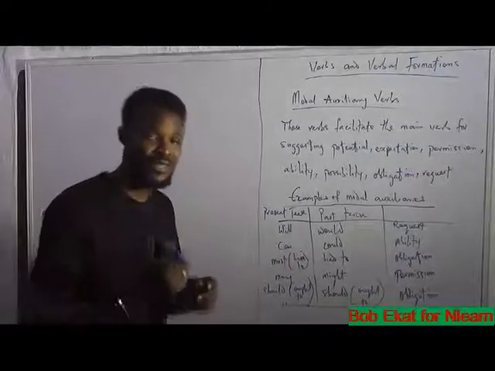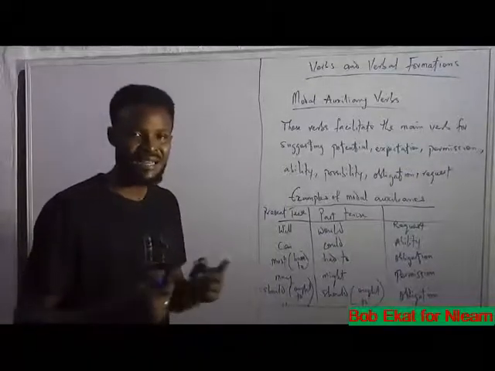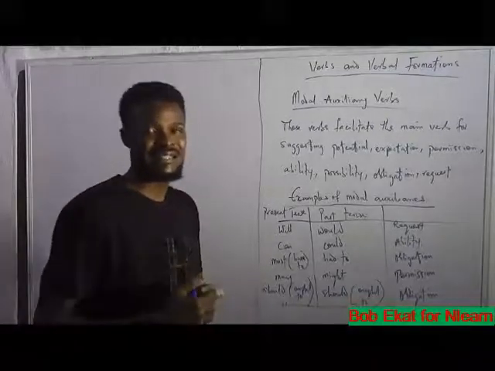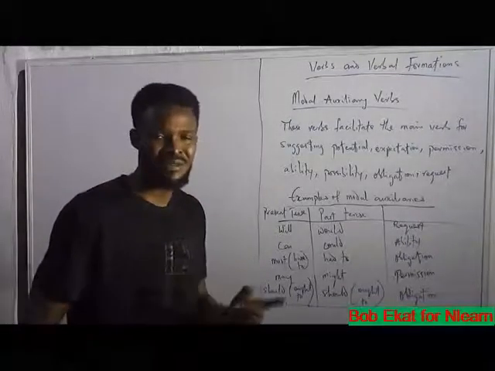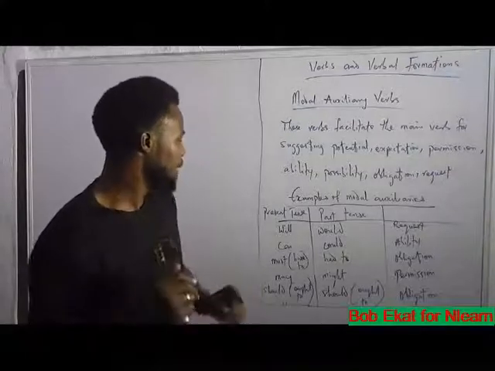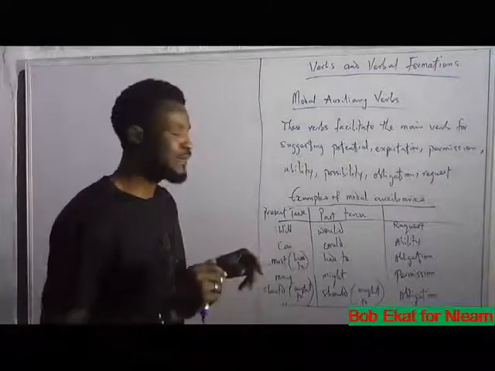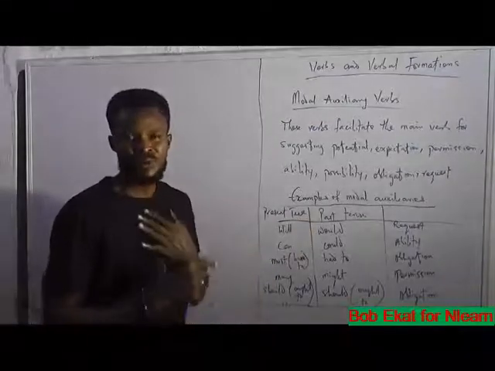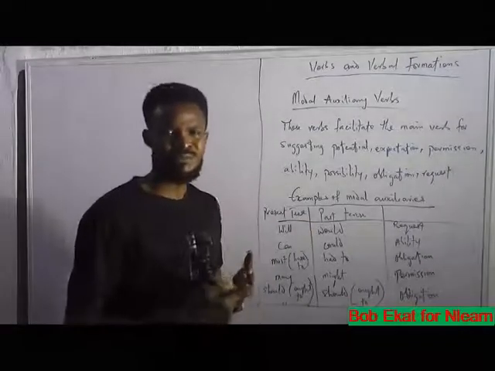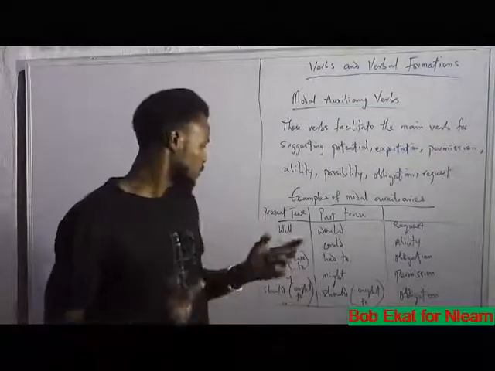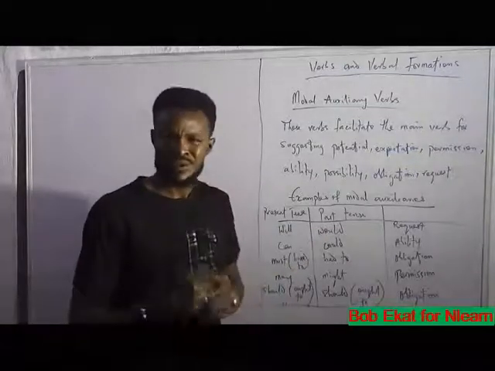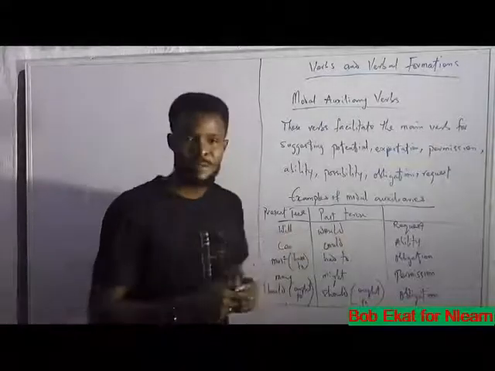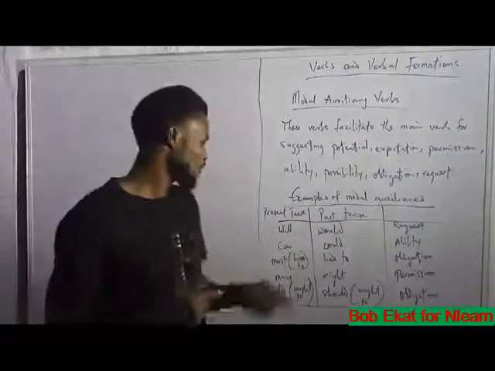The word will works as a modal auxiliary. It precedes main verbs in numerous cases. And would is the past tense of will. So, I mean, if you've been using the word will wrongly in the past, you've really got to change it. The word would is the past tense of will.